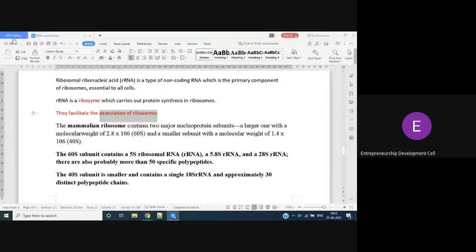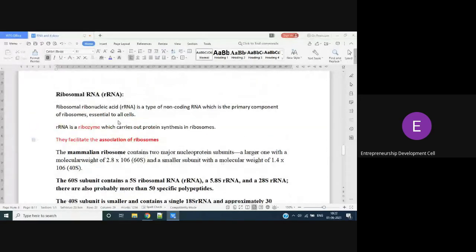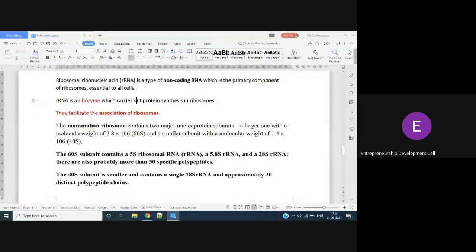So the association and dissociation of our ribosomal subunits is facilitated by our rRNA. It does not have any codons. It is non-coding RNA. It just helps our ribosomal subunits. That's it.